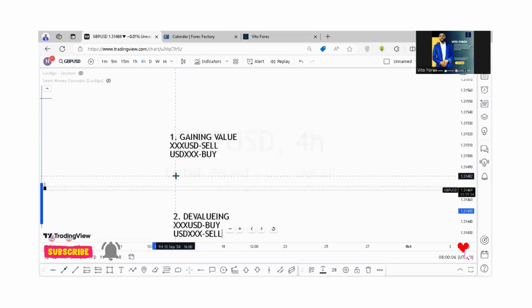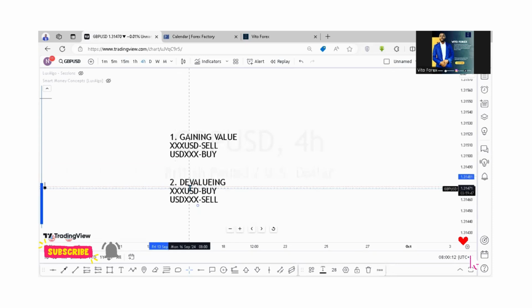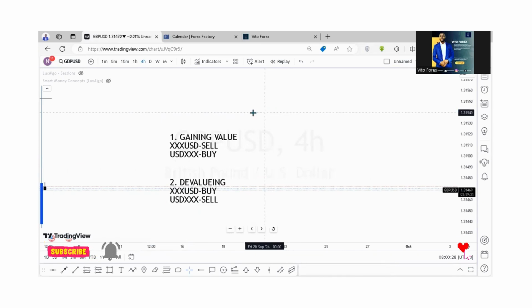Now, this is the principle that we follow when it comes to trading high impact news. I'm only taking the USD, but it applies to all countries, to AUD, it can apply to Japanese yen, it can apply to Swiss franc. So I'm only taking the US dollar as an example.